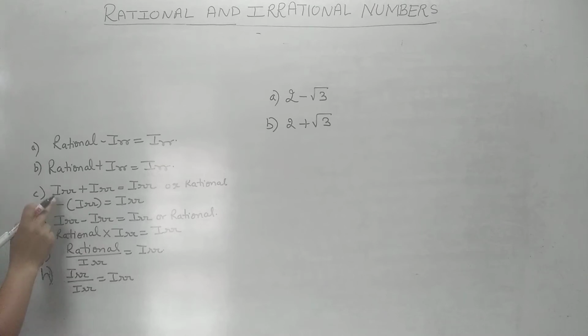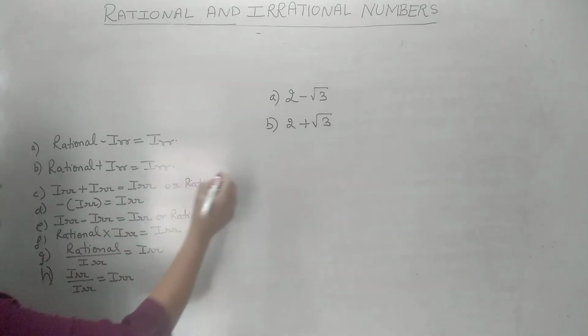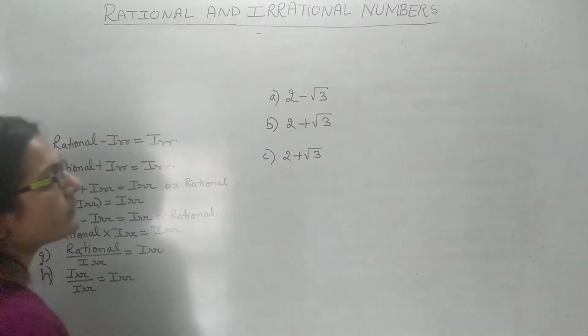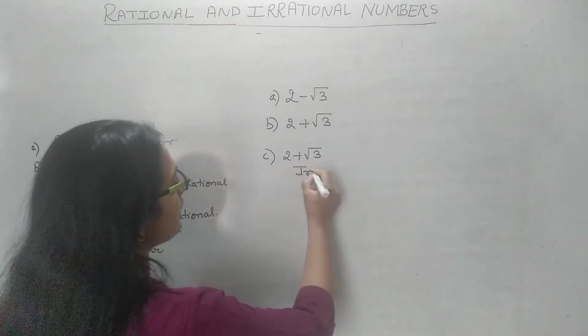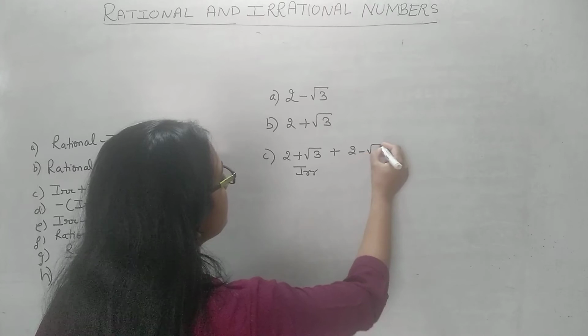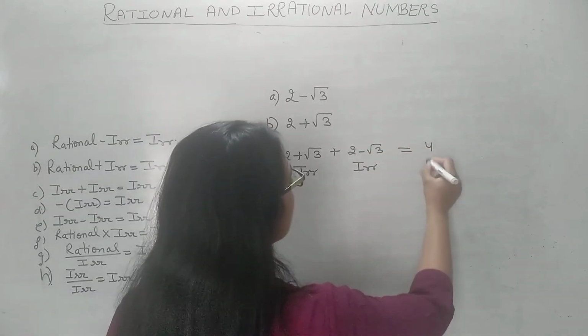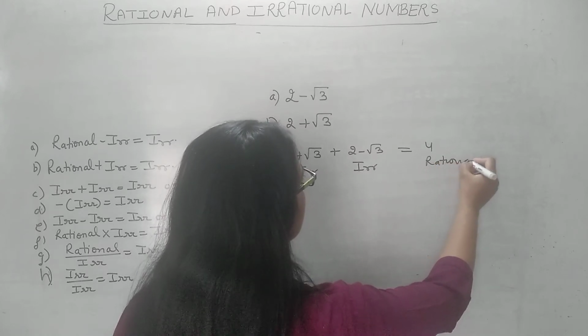Then comes irrational plus irrational, which can be irrational or it can be rational. For example, 2 plus root 3, what is it? An irrational number, isn't it? And if I add another irrational number to it, 2 minus root 3, what is the answer? It is 4. It is rational.